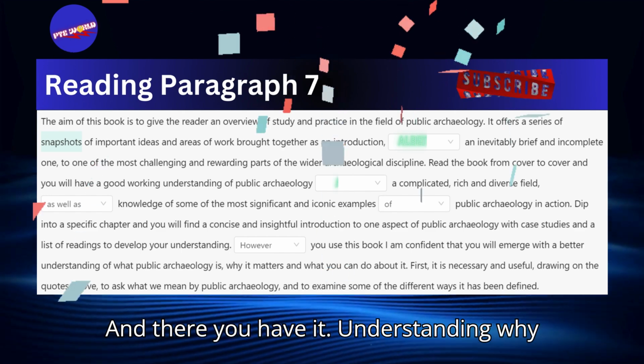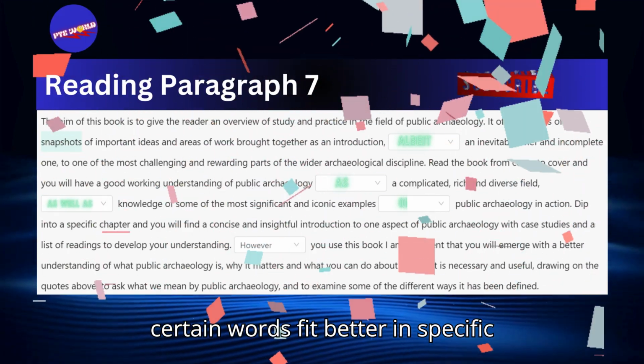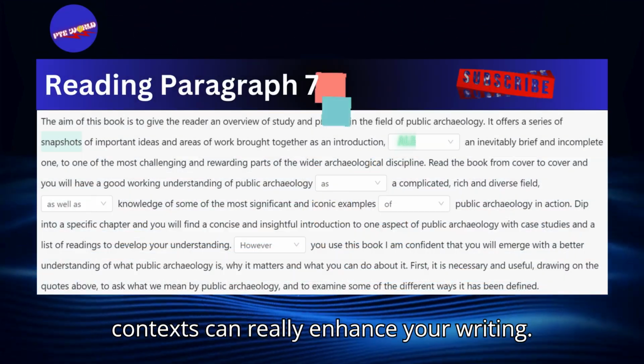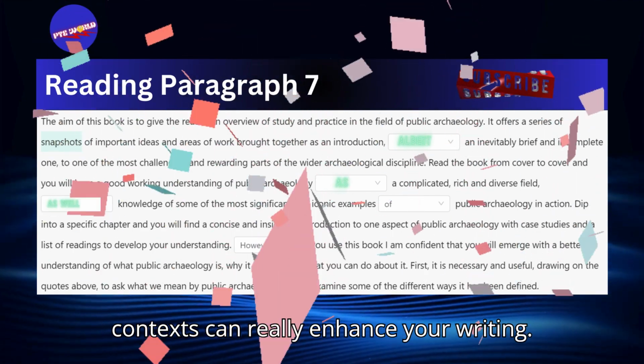And there you have it. Understanding why certain words fit better in specific contexts can really enhance your writing.